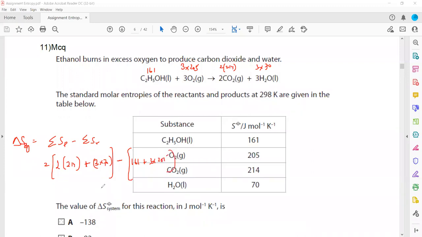So that will give us the total entropy of this system, which will come out as minus 138 kilojoule mole inverse Kelvin inverse.